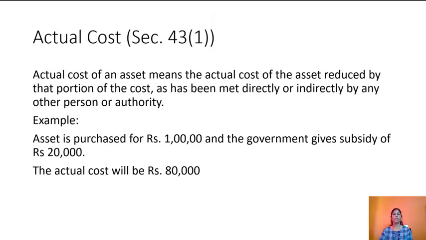Actual cost of an asset means the actual cost of the asset reduced by that portion of the cost as has been met directly or indirectly by any other person or authority. For example, if asset is purchased for rupees 1 lakh and the government gives subsidy of rupees 20,000, then the actual cost is rupees 80,000.